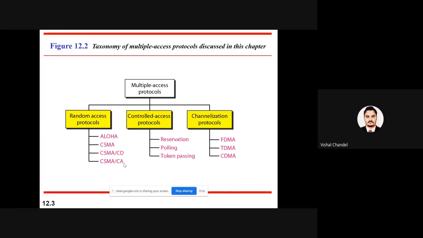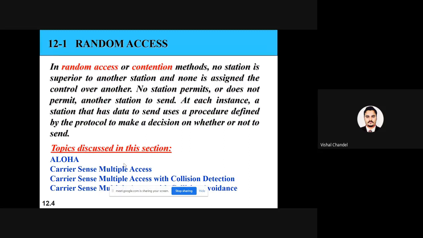I have briefly explained the first method, that is random access. There is no rule; any station can just start accessing the channel in a random way. We are not providing any allocation or any rights. This one starts the transmission first, this one starts the transmission second.